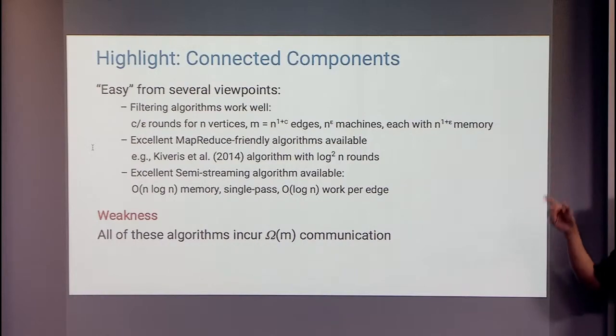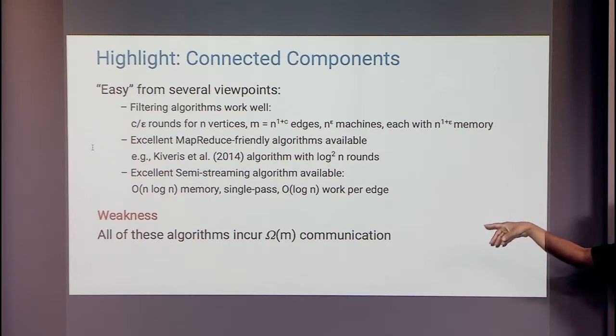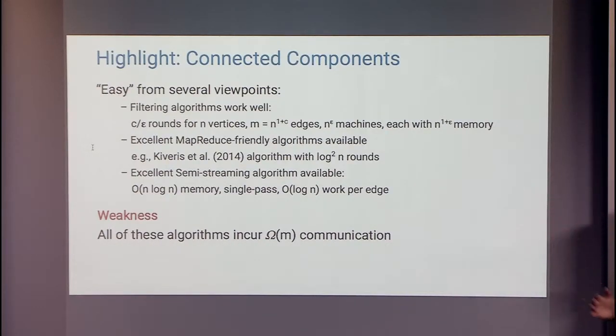But the big problem with all of these is that the total amount of bits communicated is omega m. And that is one of the biggest reasons why, despite all these nice things, that is too much communication in practice. Right? We said that omega m is a lot of memory to keep, but it also becomes the bottleneck when you want to run MapReduce style computations for this.